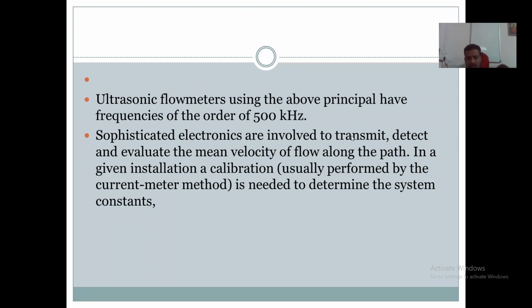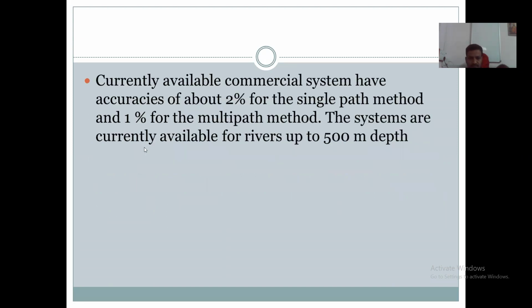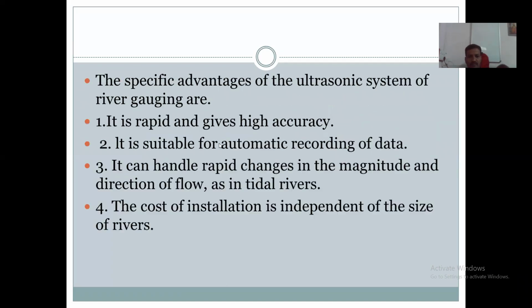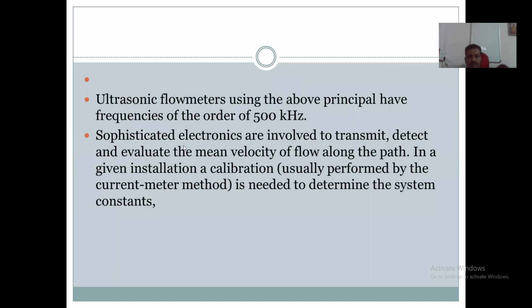So that is used for measurement of the discharge. It involves various electronic instruments for transmitting, detecting, and evaluating the mean velocity of flow along the path.